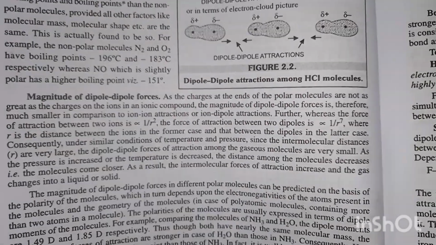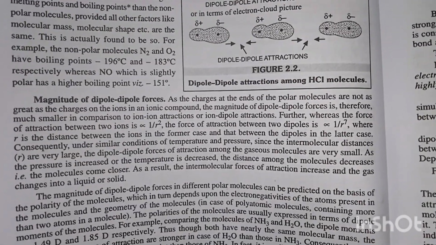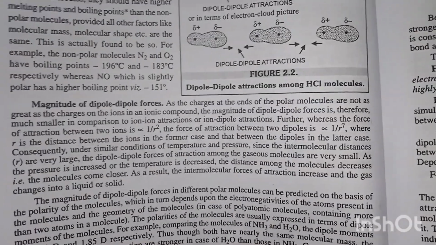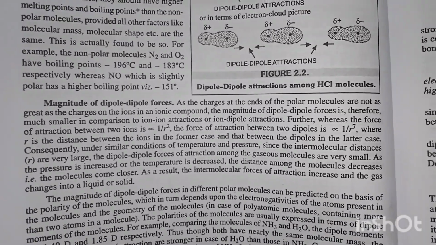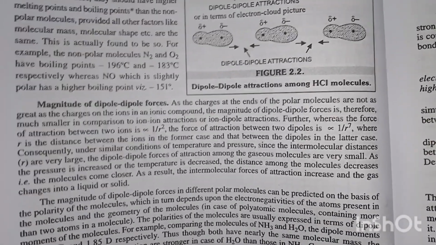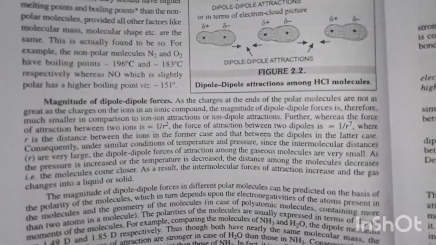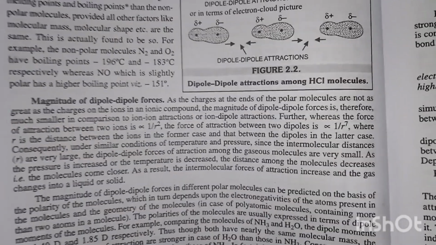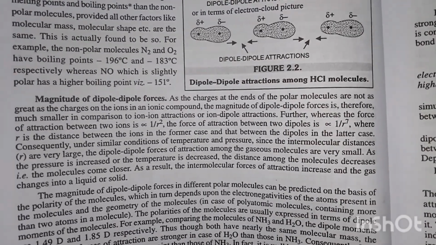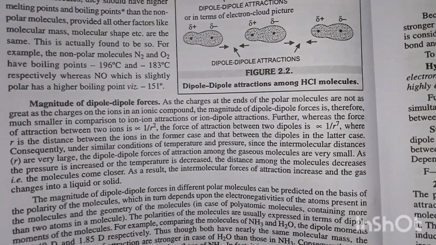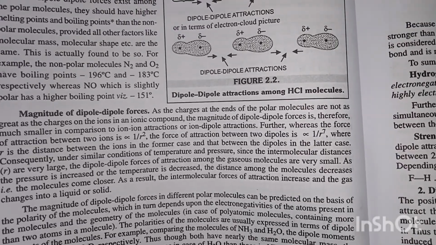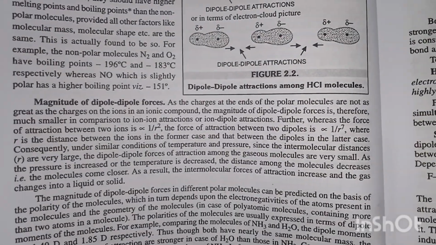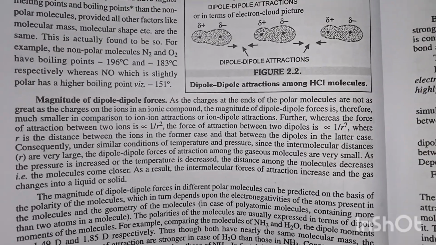As the charges at the ends of a polar molecule are not as great as the charge on the ions in an ionic compound, the magnitude of dipole-dipole forces is much smaller in comparison to ion-ion attraction or ion-dipole attraction. Further, where the force of attraction between two ions is inversely proportional to r squared, the force of attraction between two dipoles is inversely proportional to r to the power 7, where r is the distance between the ions in the former case and that between the dipoles in the latter case.